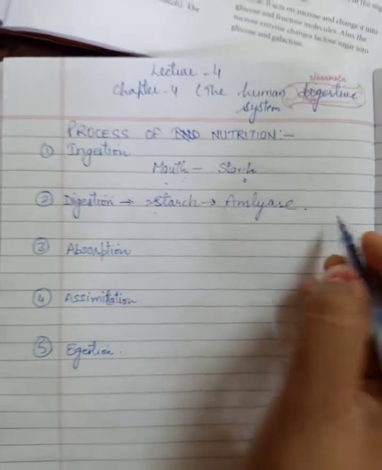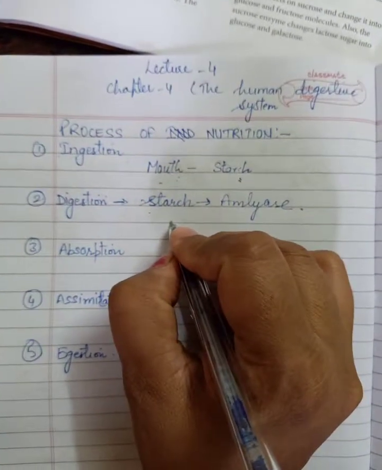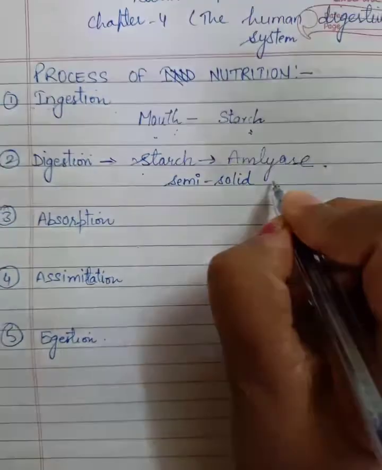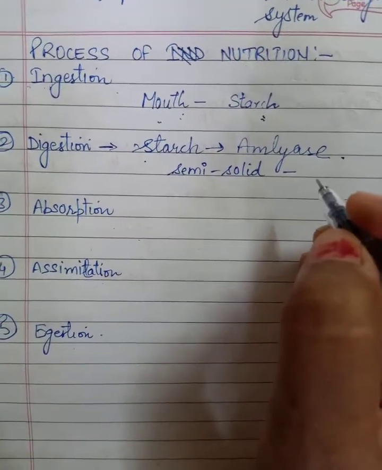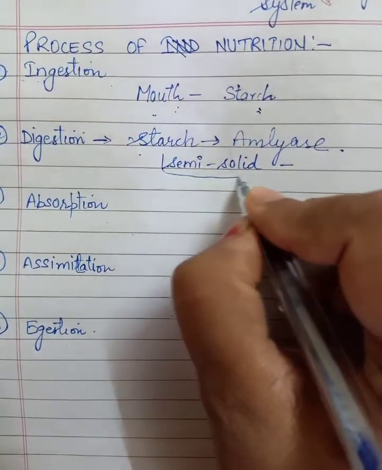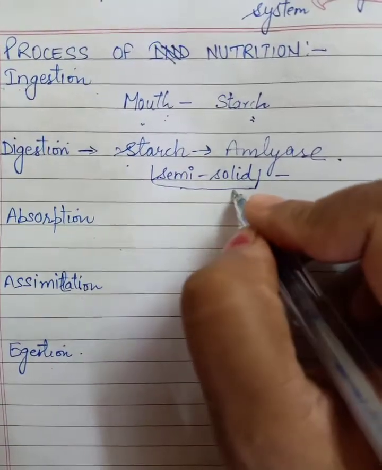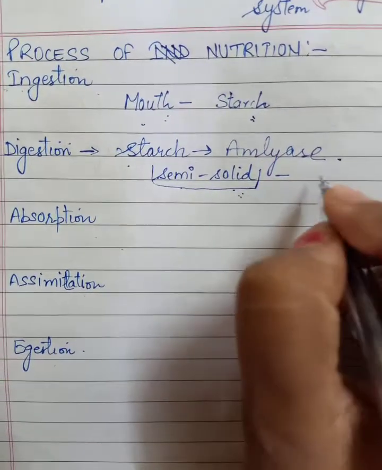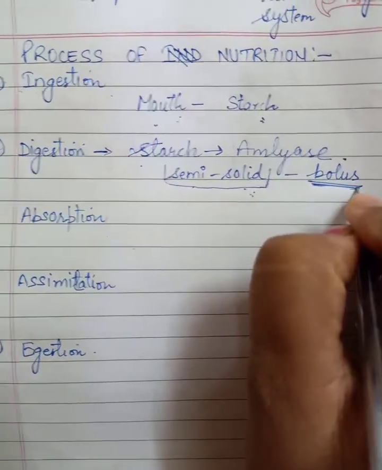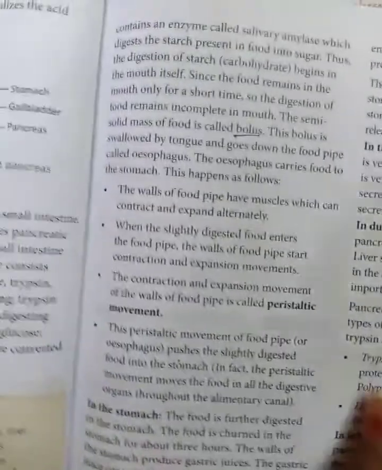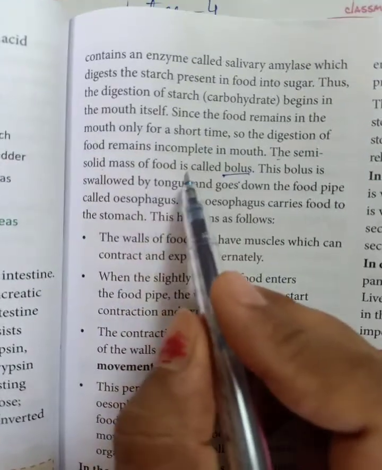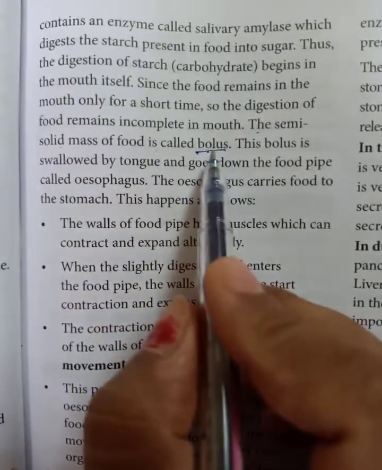Inside the mouth, when we chew something, that food changes into a semi-solid. Suppose you have taken one bite of chapati and you are chewing it. After some time some juice secretes inside your mouth, and the bite you have taken changes into a semi-solid. That semi-solid food is called bolus. We can ask you, what is bolus? It is given in the book also. The semi-solid mass of food is called bolus.